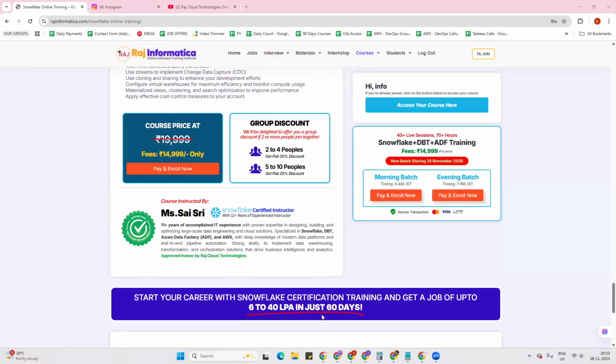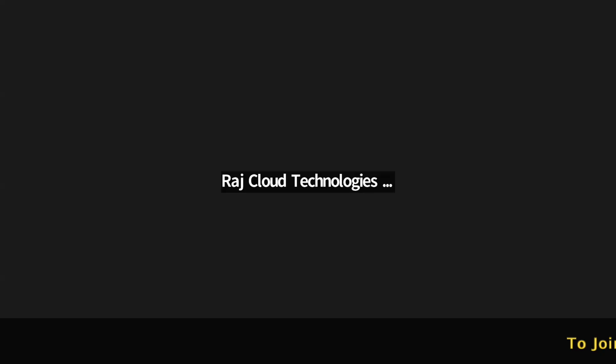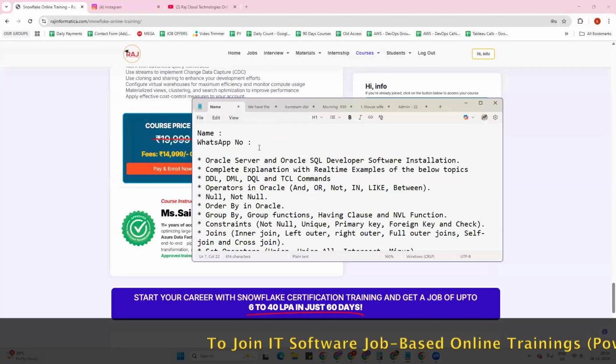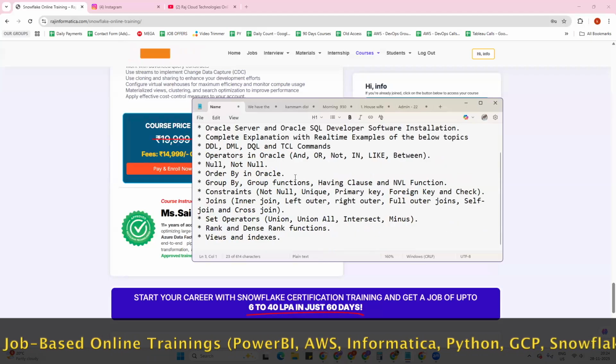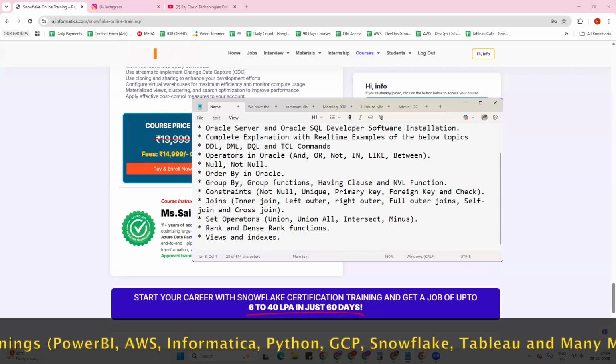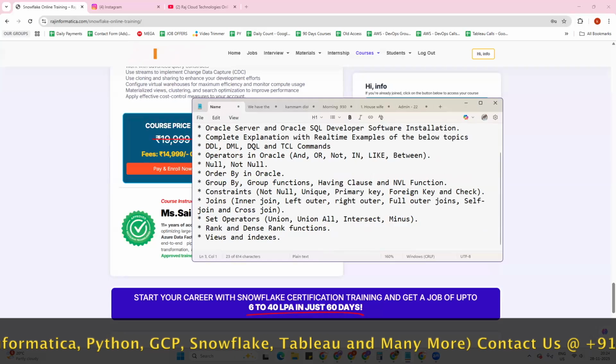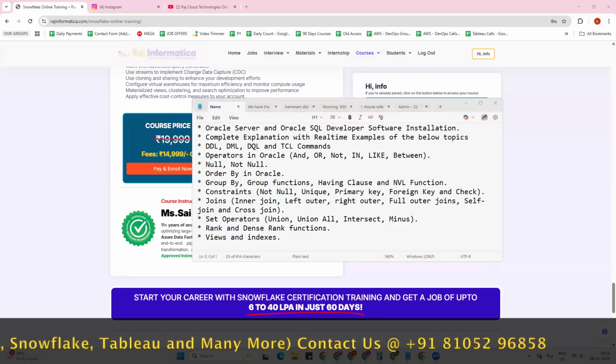Now I'm going to hand over the session to our trainer, Sai Sri Garu. Before that, I want to take a moment to explain a few things. We have a complimentary course too. If you can see here, I have shared a few topics of Oracle SQL. This course is also given to you free of cost. I'll give the information about this at the end of the session.